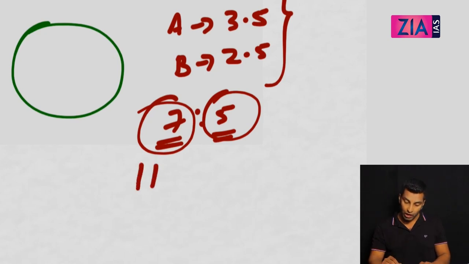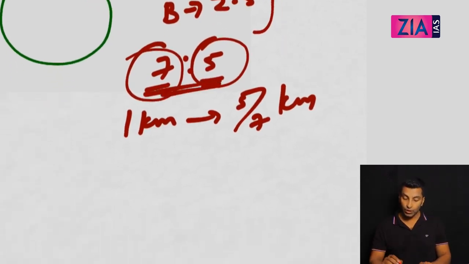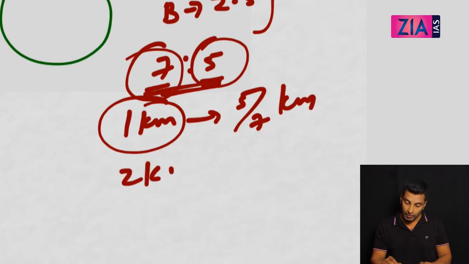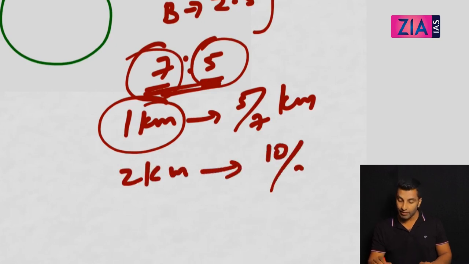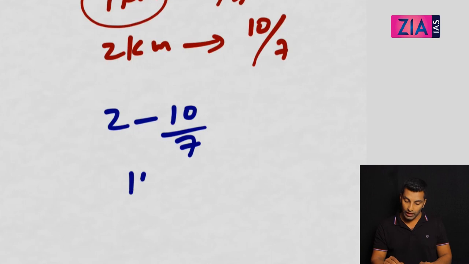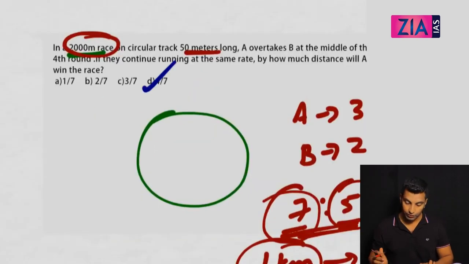So if A travels 1 kilometer, how much will B travel? 5 by 7 kilometer. 7:5 is the ratio. So if the faster person travels 1 kilometer, the slower will cover 5 by 7. So if it is 2 kilometer, the other will cover 10 by 7. So 2 kilometers is the race. What is the lead if I ask you 2 minus 10 by 7? So 14 minus 10 by 7 means 4 by 7 is the lead. In the options you will mark this 4 by 7. So this is your answer, 4 by 7.